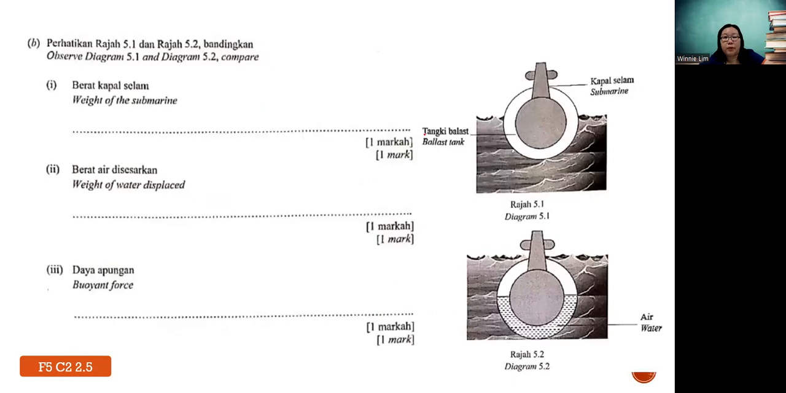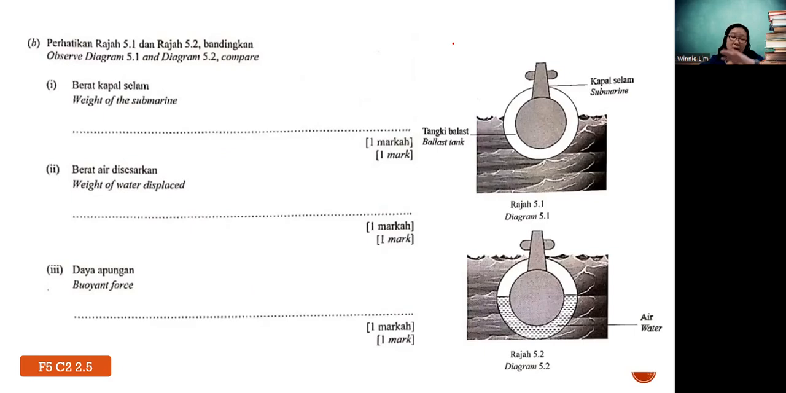Okay, then observe diagram 5.1, 5.2 and compare what? The weight of submarine, weight of water displaced, and also buoyant force. Okay, under Archimedes principle topic, right? Teacher always tells students when you look at the questions, most of the time it is asking the idea like whether the object floats or sinks, something like that, right? But they have two contexts, okay? One is the same object but different liquid. Means you have the same object, they are in sea water, then they are in fresh water for example, right? So same object but different liquid.